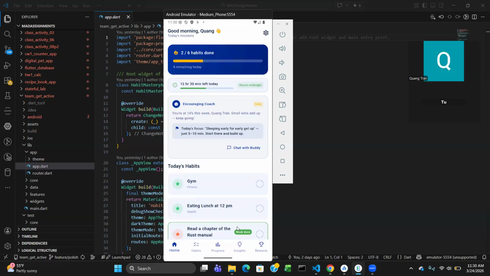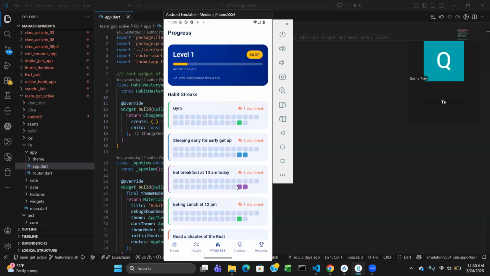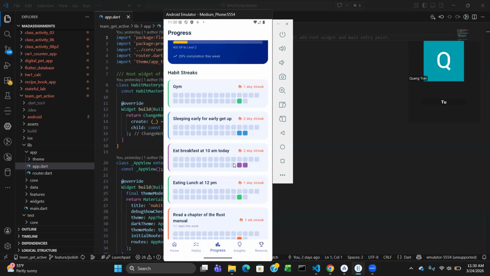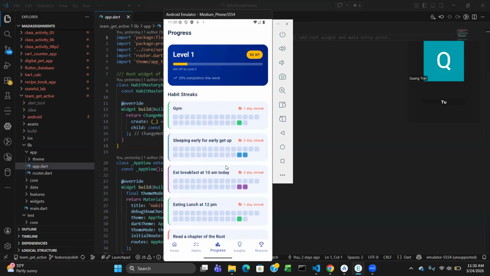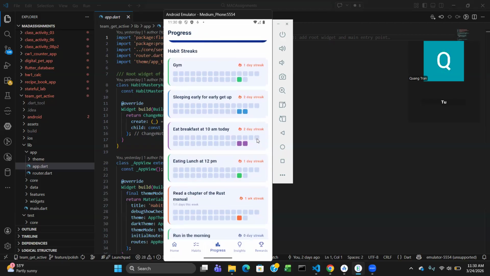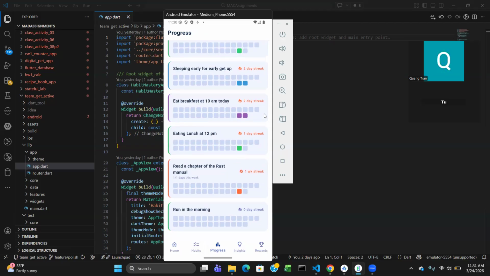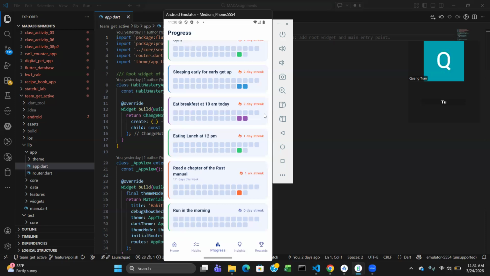Moving on to our progress. This is the heat map for the month. It keeps track of your daily streaks. So right now, since I tested this yesterday, sleeping early, we did that today, right? So now it's at two streaks. We haven't done gym yet, so it's still at one. Eating lunch at 12 is still at one because we haven't done that. Run in the morning.